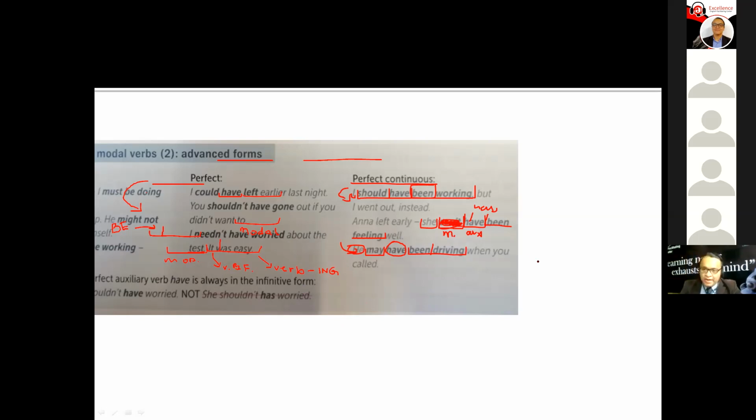When you use should have been working, you're talking about a past activity that was progressing. It's an activity that was in the past, but it was going on. Same thing. She can't have been feeling well. An activity that was progressing in the past. And he may have been driving. Here you're speculating on an activity that was continuing in the past.